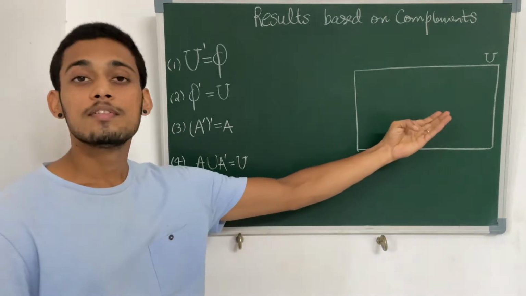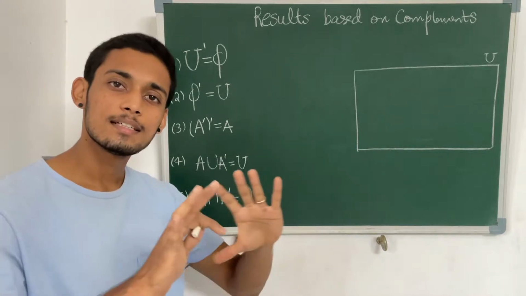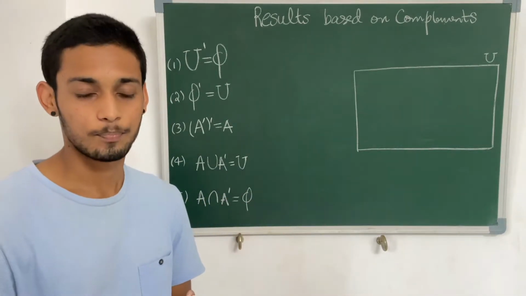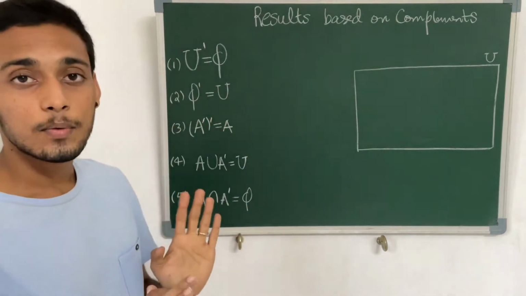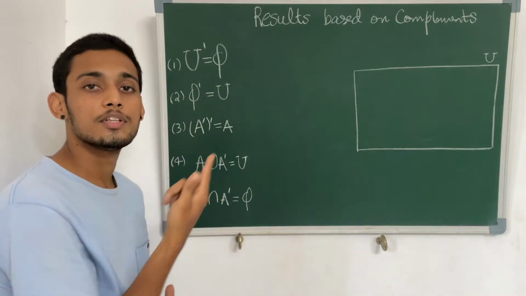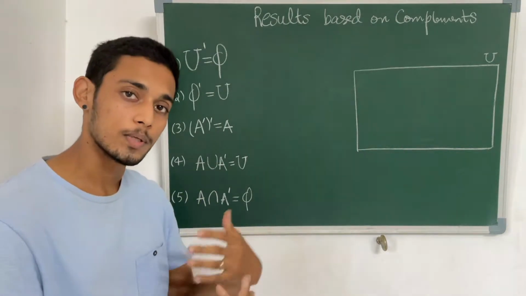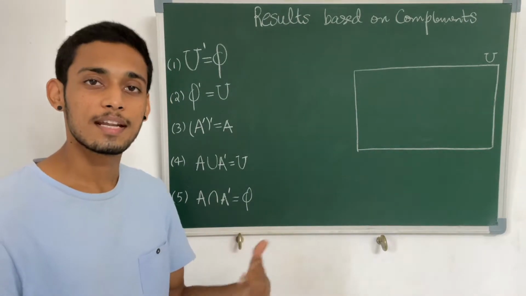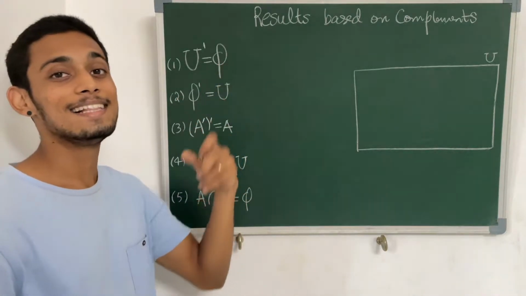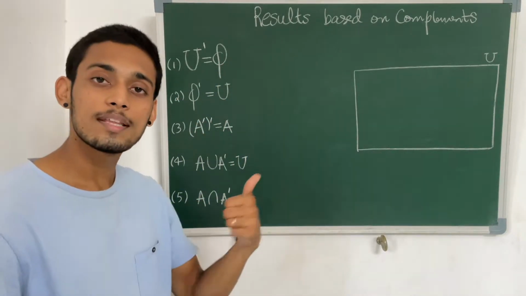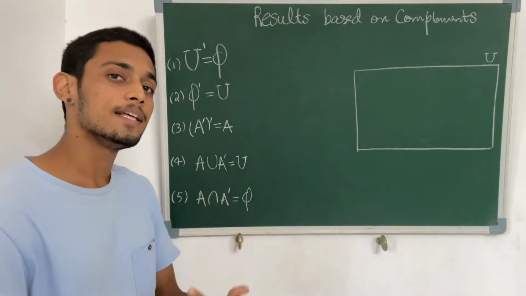So we have our universal set. I said that the universal set is represented as a rectangle and it is considered as a superset of all the sets under consideration. So this is our universal set. Now the first result that we get is what is the complement of the universal set. If the universal set has all the elements within itself, the complement will have nothing. That's why we say that the complement of the universal set is the null set, the phi or the empty set.